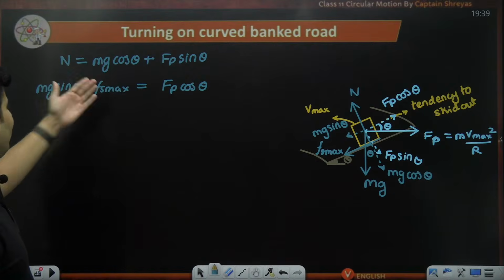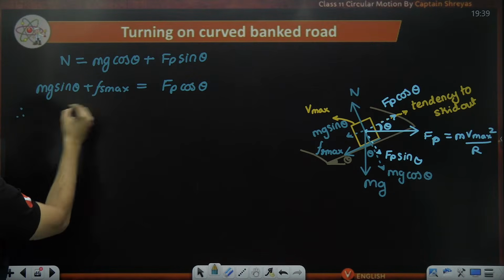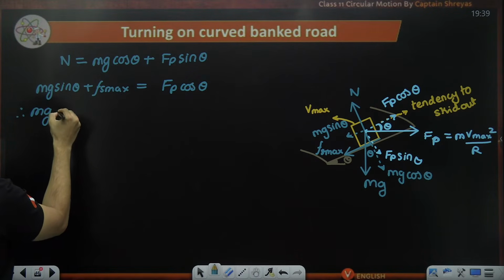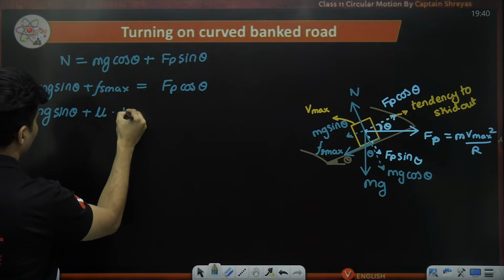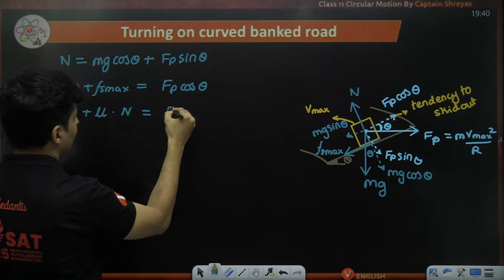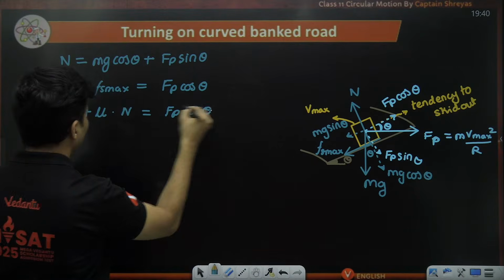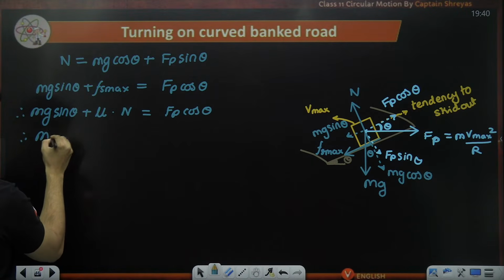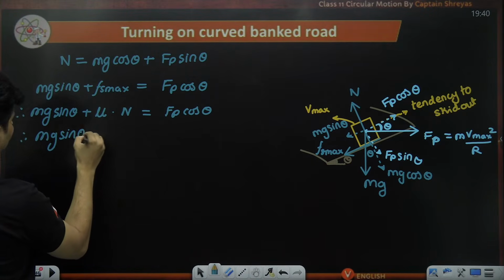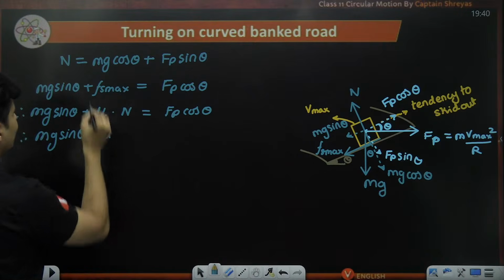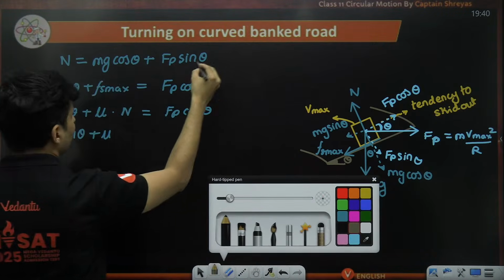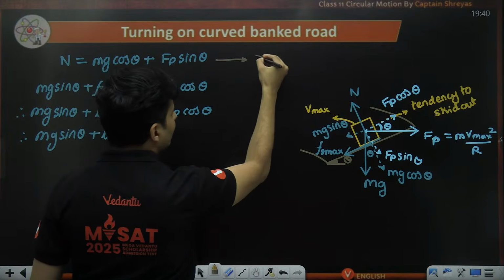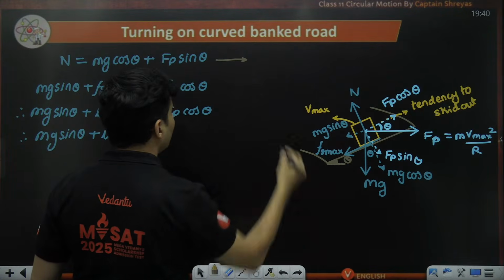Perfect. Now Fs max is nothing but mu into n. So mg sine theta plus mu multiplied by n will be Fp cos theta. Therefore, mg sine theta plus mu into what is n? N is this. This first equation, we got it. How? In the vertical, perpendicular to the plane.